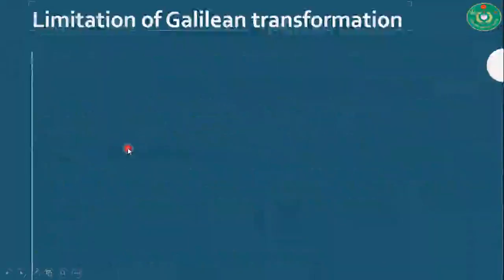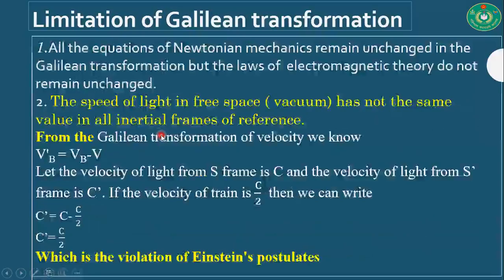Now, the limitations of the Galilean transformation. The first limitation is that all the equations of Newtonian mechanics remain unchanged under the Galilean transformation, but the laws of electromagnetic theory do not remain unchanged.